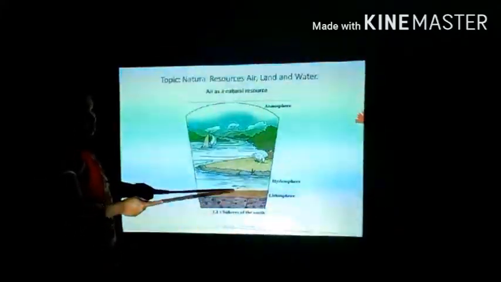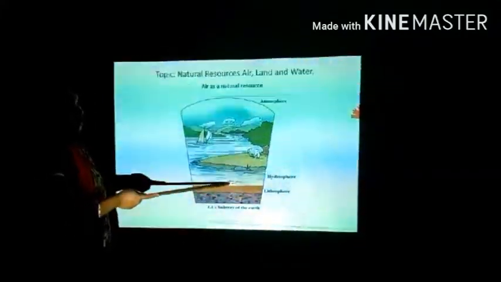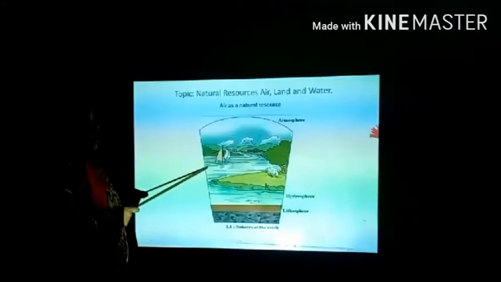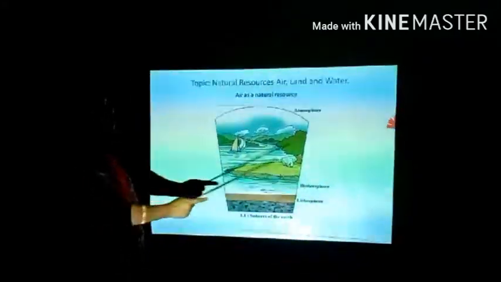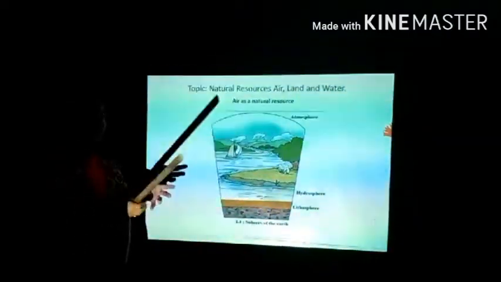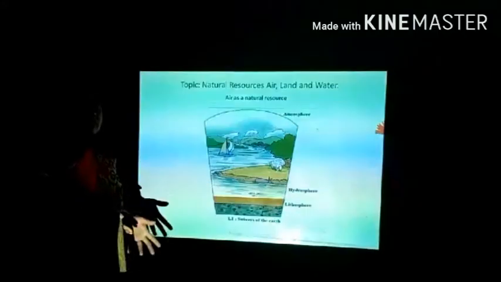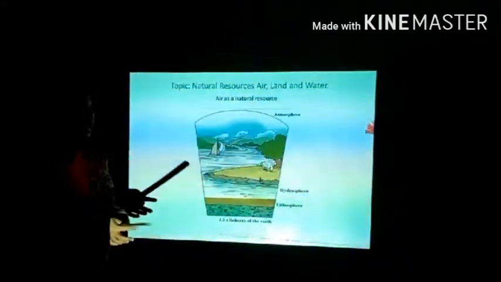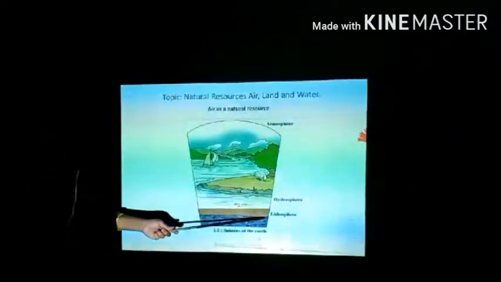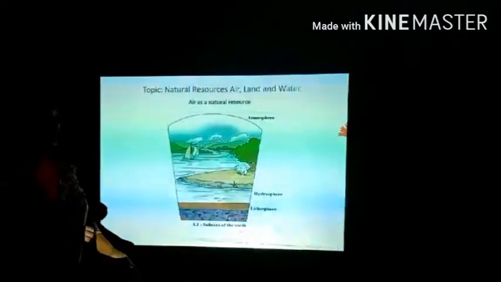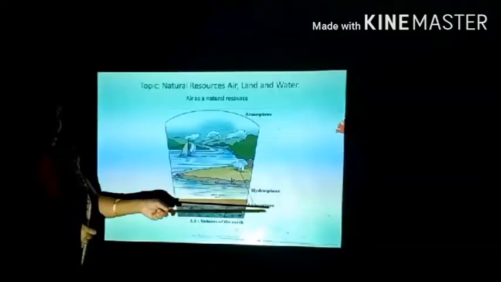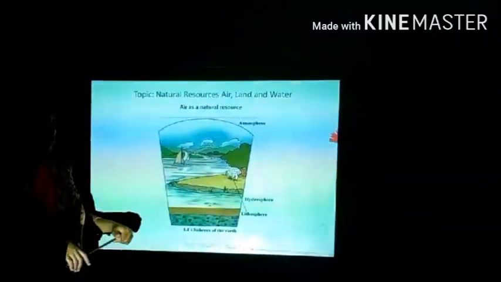And the place where we can see the water, where the fish are swimming and the boat is in the water, that water part on the earth forms the hydrosphere of the earth. And on the land we can see that we live on the land, we use the land, animals are on the land, trees are on the land. So that part of the land forms the lithosphere. So like this we have three spheres: first the lithosphere, then the hydrosphere, and then the atmosphere.